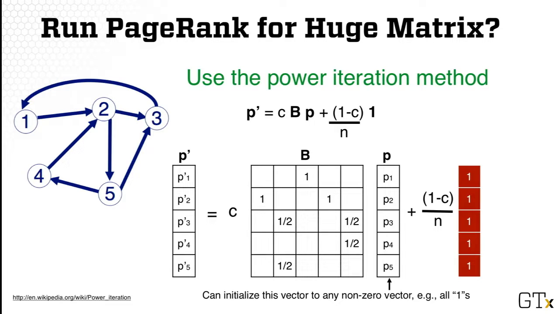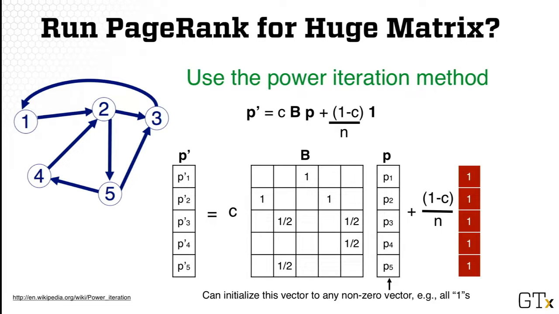For example, in iteration 0, what we do is we initialize the vector p, which is on the right-hand side, to anything you want. So it can be a random vector as long as it's not 0. A very popular way is to initialize it to all ones. Another way is to initialize the values relatively proportional to the node degree.